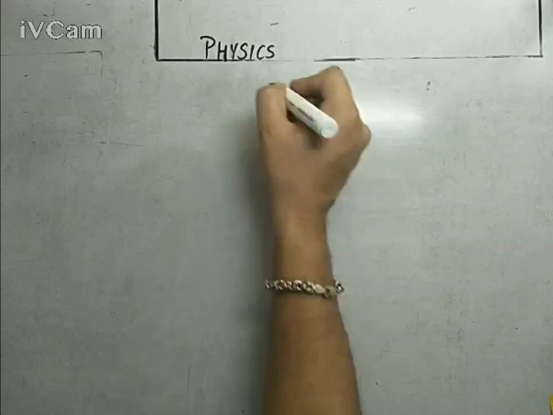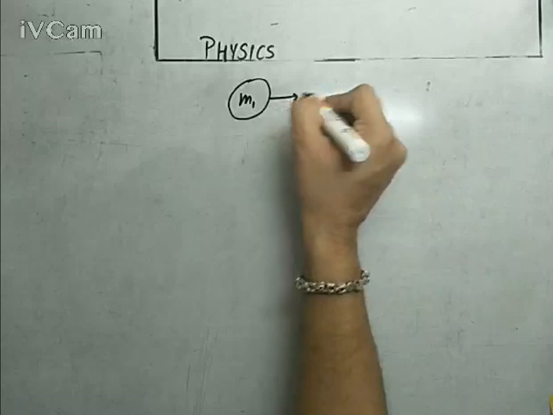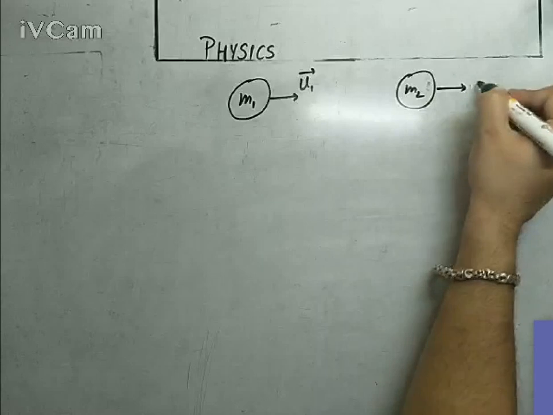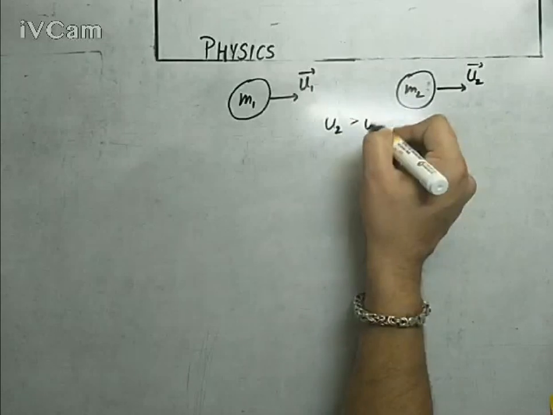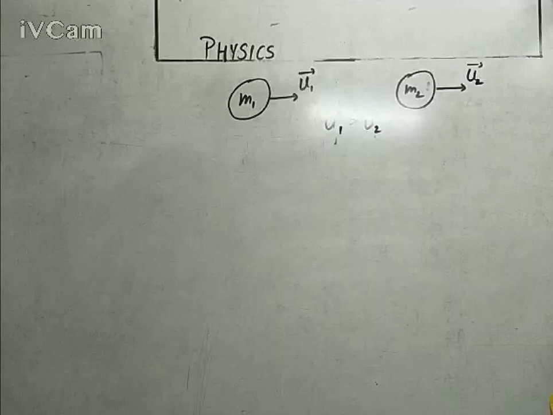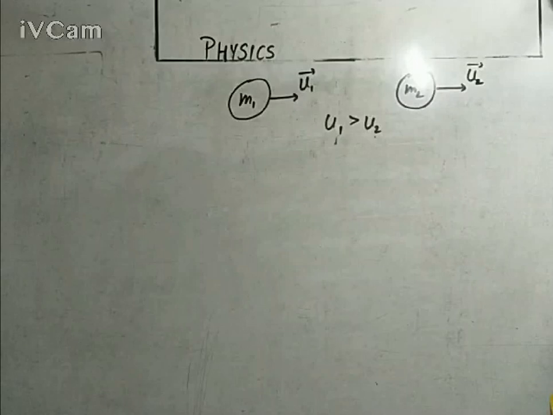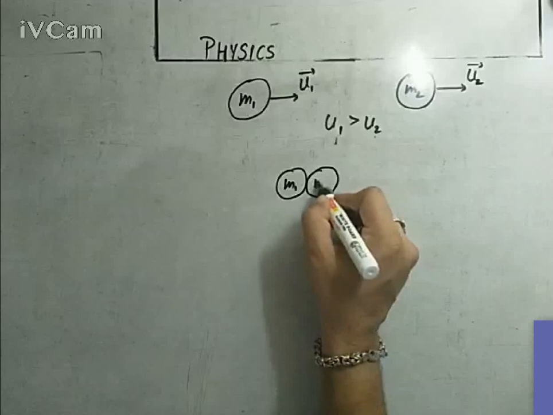So let's take an example of collision between two balls. Let's say the first ball of mass m1 is moving in this direction with velocity u1 vector. Another ball of mass m2 is moving with velocity u2 vector. If I assume that u1 is greater than u2, then definitely the first ball will collide with the second ball. You can see it clearly that u1 is greater than u2 here, so we can say that these balls will collide with each other.